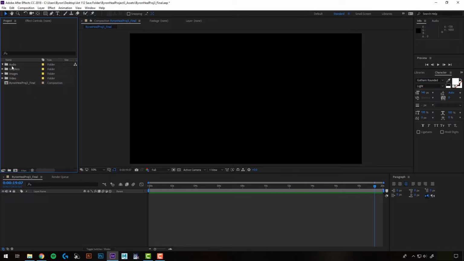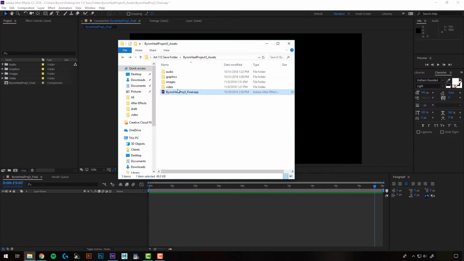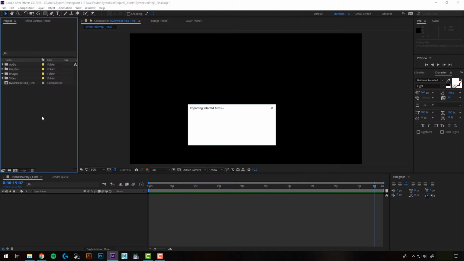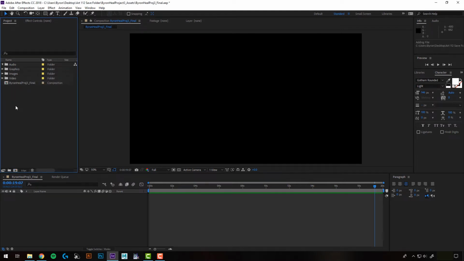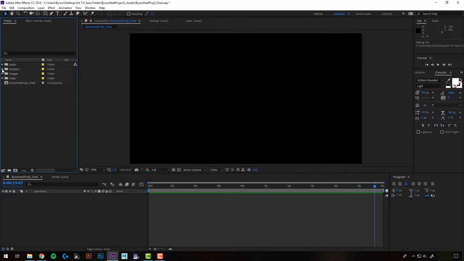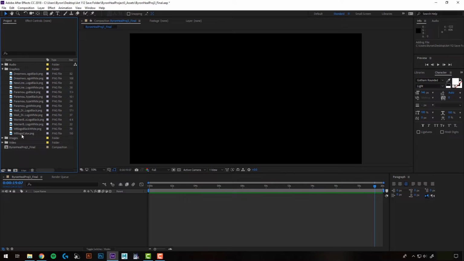Okay, next you're going to want to import all of your assets. So I'm just going to open them up, and I'll just drag and drop them in. You want to make sure you drop them into the project panel here, but you can also drop them directly into the folder you want. And again, I can also import my assets by right-clicking, import, and selecting File. I also already put all the studio logos in the graphics folder for you, but if you want to make your own logo in Illustrator for it, you can go right ahead and do that.